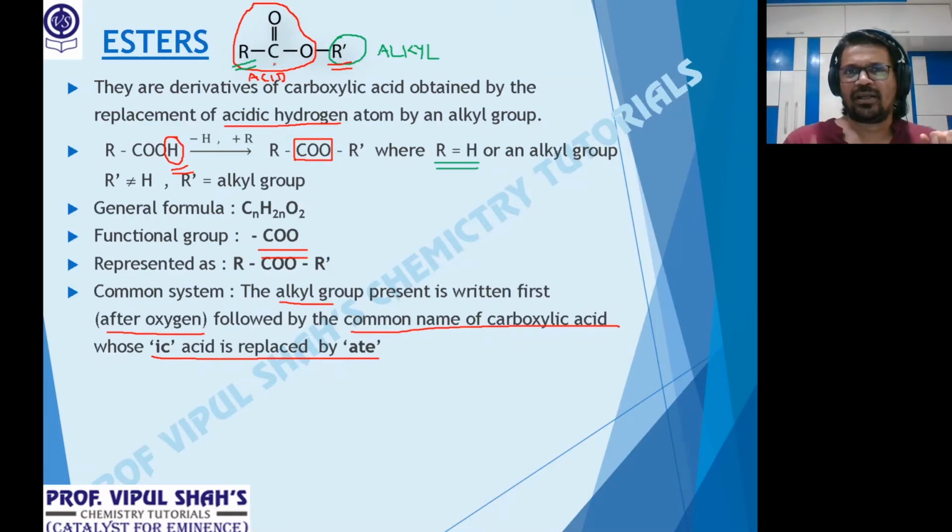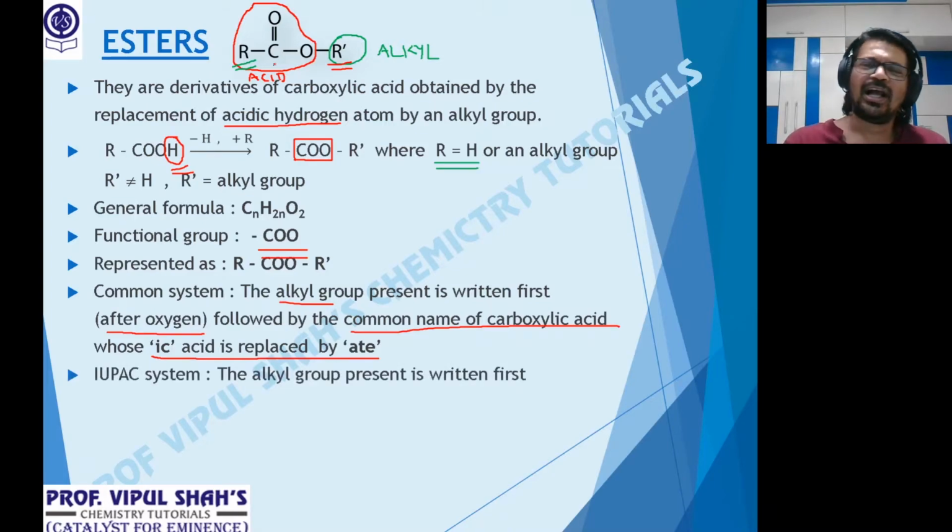So formate, 1 carbon. 2, acetate. 3, propionate. 4, butyrate. So then name part, whatever is your R dash, what comes after oxygen, write the alkyl group first, followed by the common name of the acid whose ic acid is replaced by the word ate. And memorize the first 4. Formate, acetate, propionate, butyrate. You get common system?